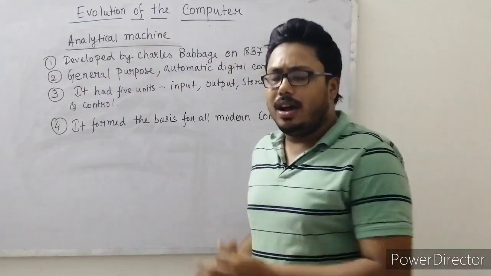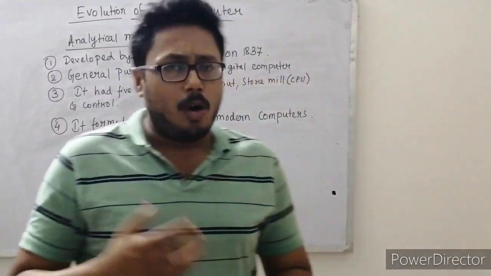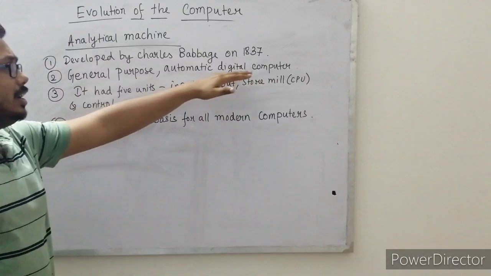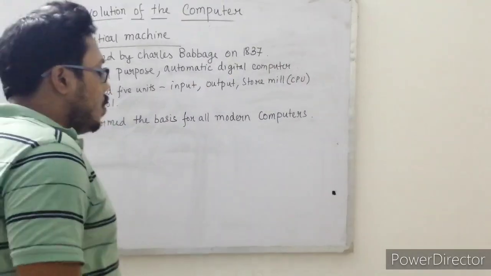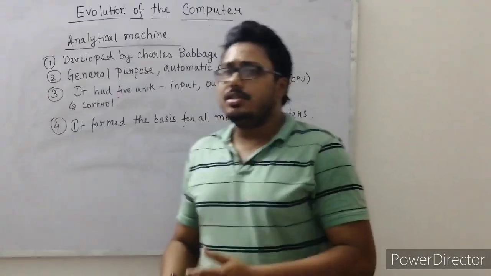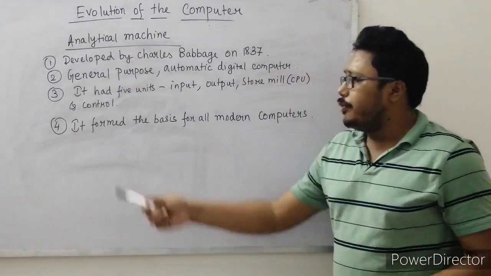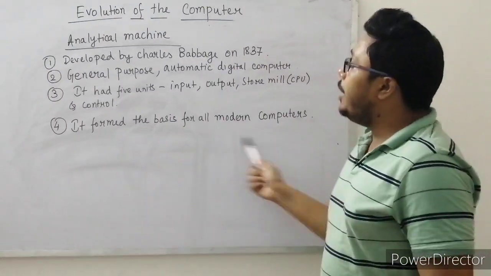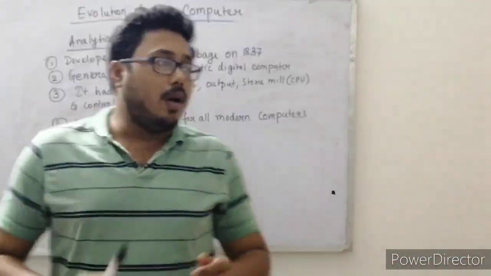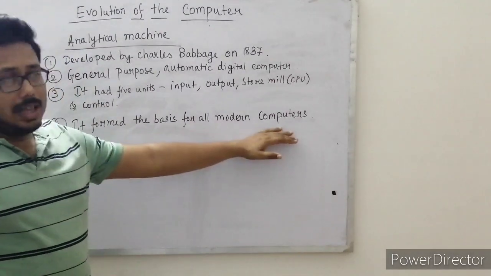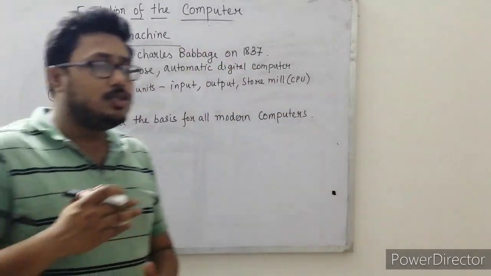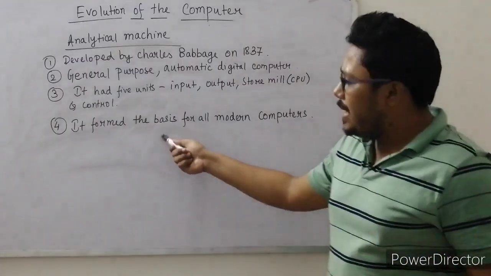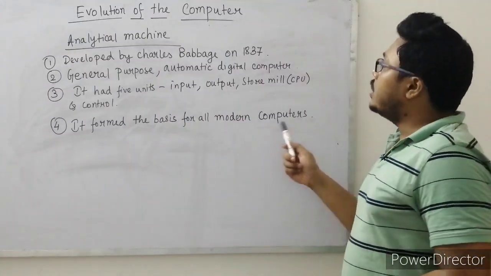It has given us the idea of modern computers, because at that time it was a general purpose automatic digital computer. This was one of the greatest inventions at that time. So it formed the basis for all modern computers. This is the main point. This is the basis of all modern computers. It was not built, but the idea has worked very well. That is why it is the basis for all modern computers.